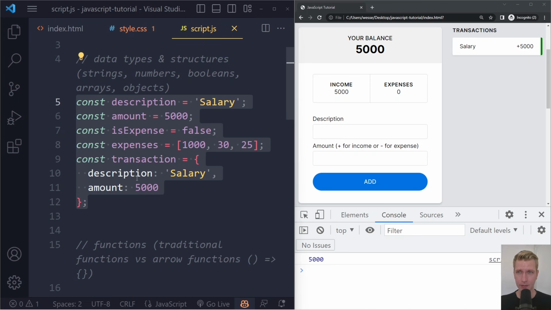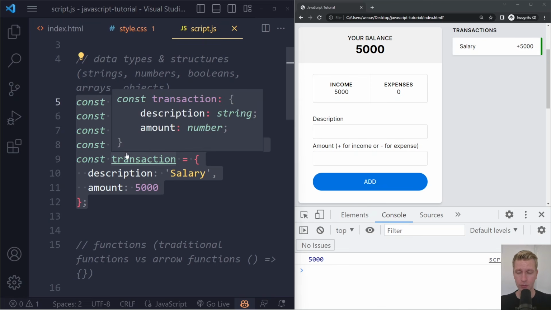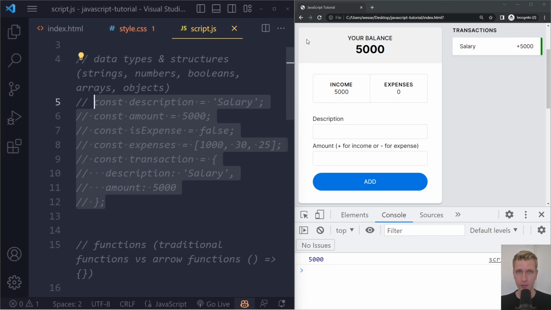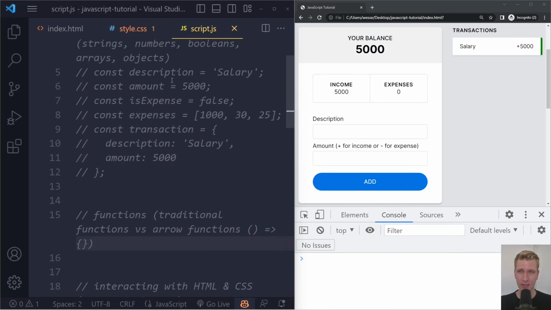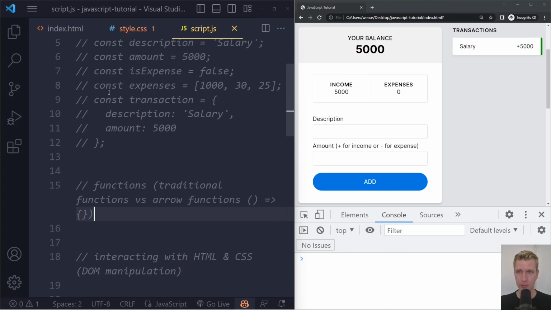I'm going to comment this out so I can select everything here, hold Control, save the file, refresh. Now we start from a clean slate here. I'm making these comments because we may want to reference this, so I'm not removing them.